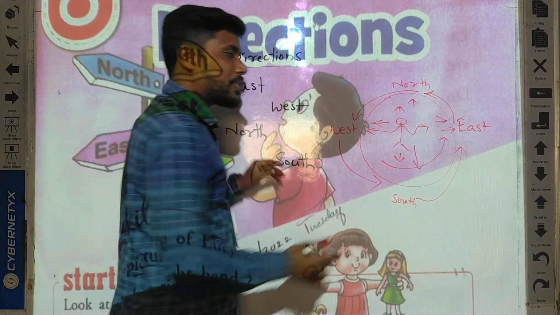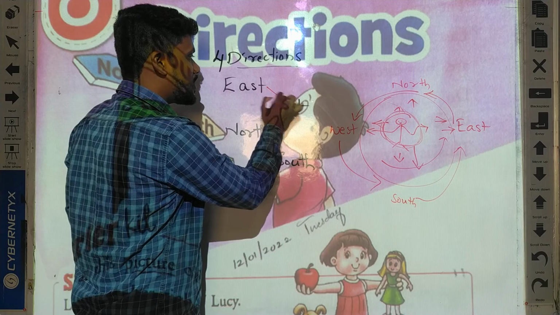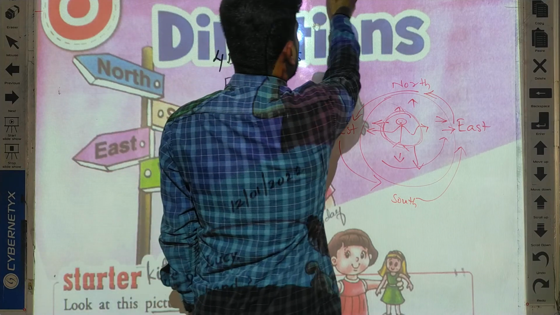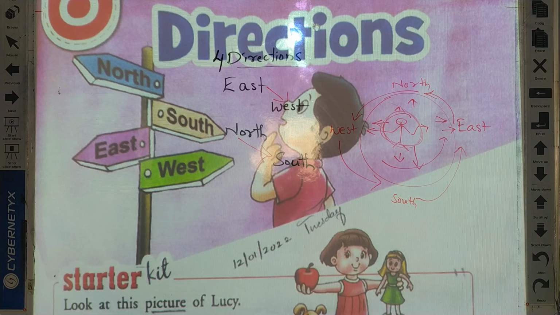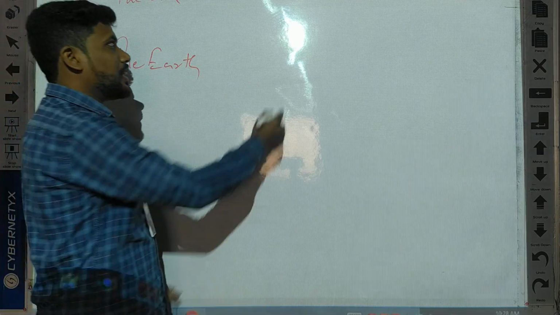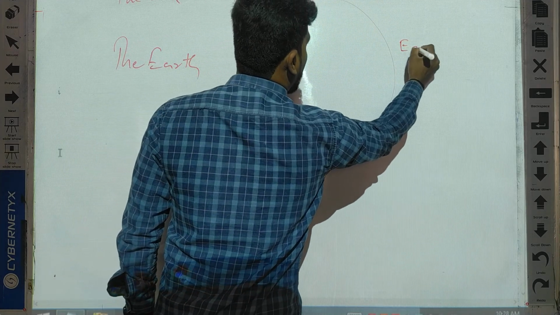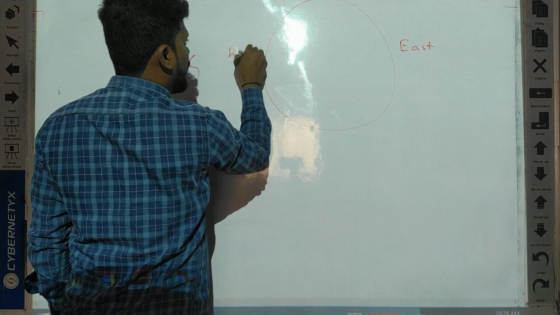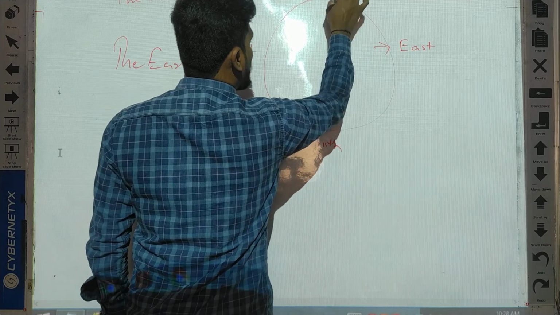So who is moving here? We humans are moving. Understand? So east opposite west and north opposite south. Okay, you know the sun. See the sun and the earth. So we are discussing about sun and earth. So this is east, and east opposite west, north opposite south. So these are the four directions we have.